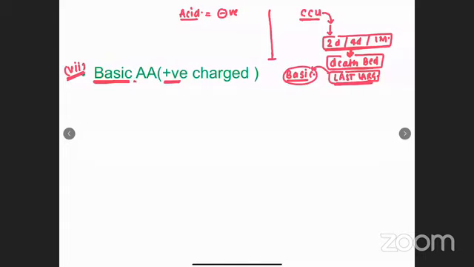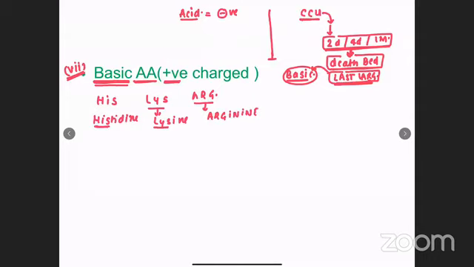So we are discussing basic amino acids. I can say his last urge is very basic. So the amino acids which contain a basic group, the mnemonic is "his last urge", which stands for histidine, lysine, arginine. His last urge: histidine, lysine, arginine. So the examples of basic amino acids are histidine, lysine, arginine.